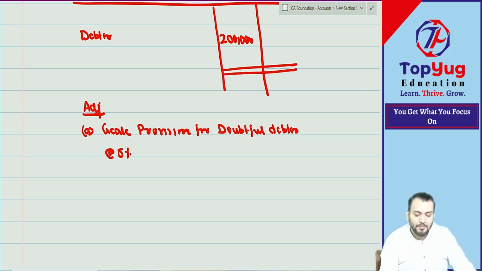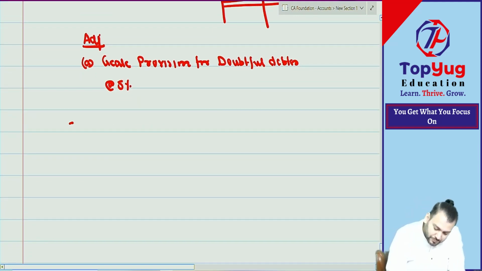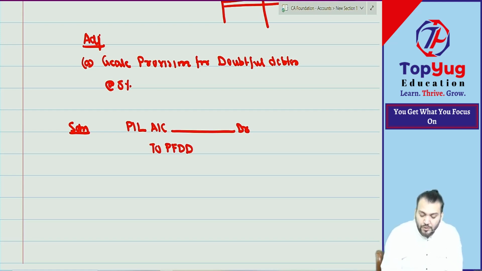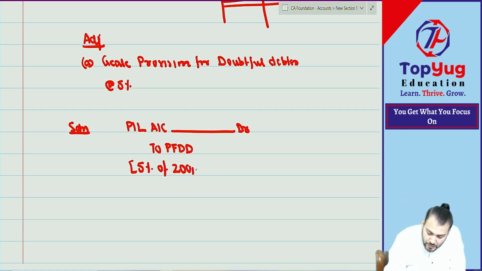Understood? Very simple. But what journal entry will you do? Solution. For the journal entry, we'll say profit and loss account directly. Profit and loss account will be debited to provision for doubtful debt, 5% of 2 lakh, which is 10,000.